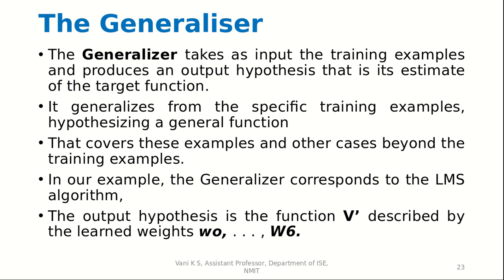The output hypothesis is the function v-hat described by the learned weights from w0 to w6. So it is a generic function which can be used with any such problem of a particular model.